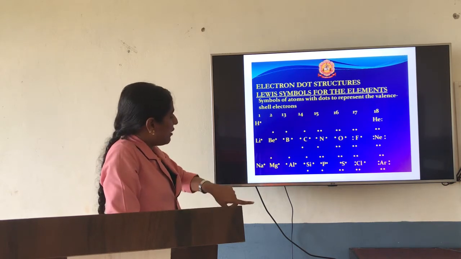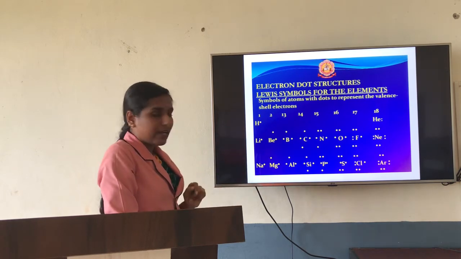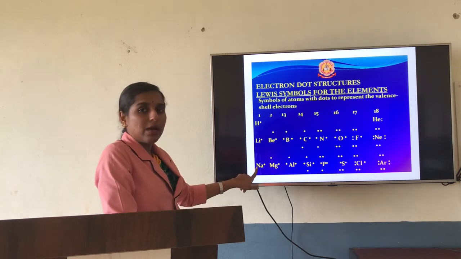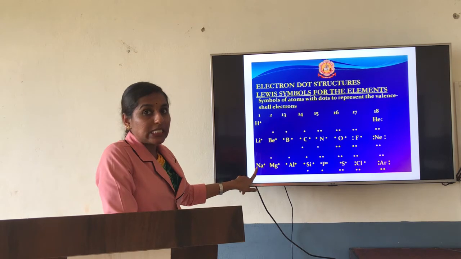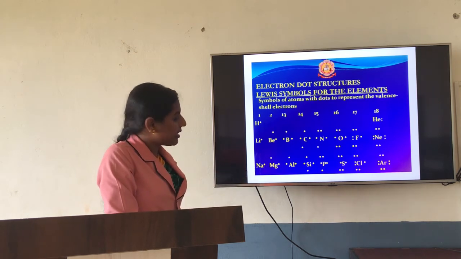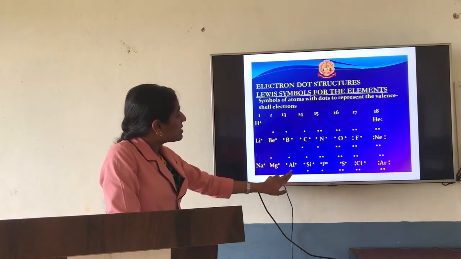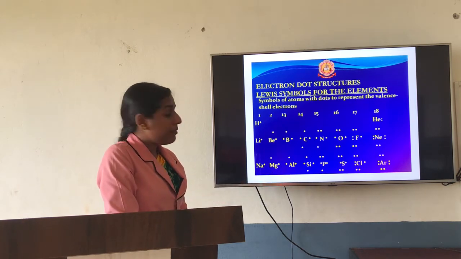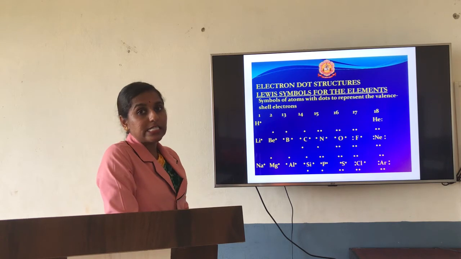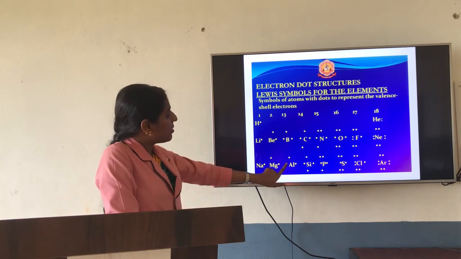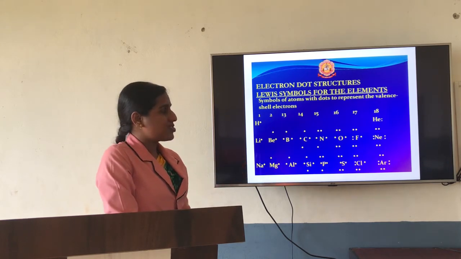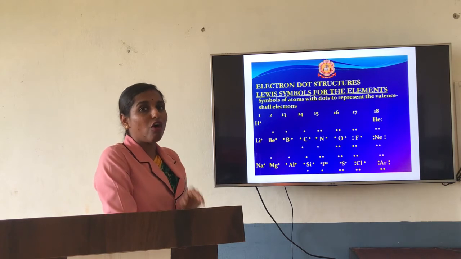Consider sodium, which has 2, 8, 1. One electron is present in the last shell, so you represent it as 1 dot. Aluminium has 3 electrons in its last shell, so that will be represented as 3 dots.